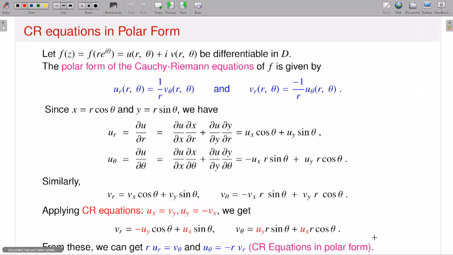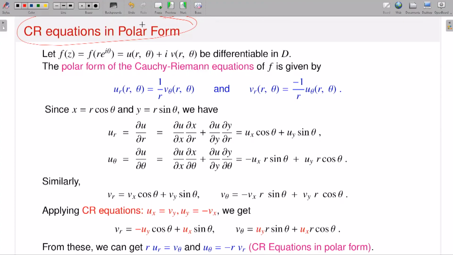Now this is another useful formula. Since the complex number z has a representation in terms of r and theta, the polar representation, can I replace the Cauchy-Riemann equations ux equal to vy and uy equal to minus vx, which are the Cartesian form, by a polar form? Is there any corresponding polar form? The answer is yes, because I can write x in terms of r and theta, y in terms of r and theta, and then you just replace the corresponding partial derivatives in terms of r and theta using the chain rule. That's it. That is what I have written.